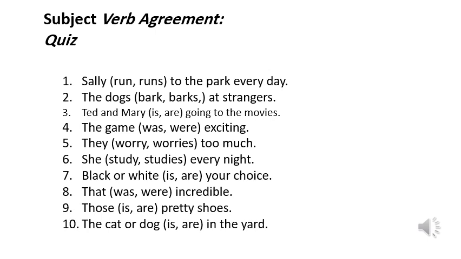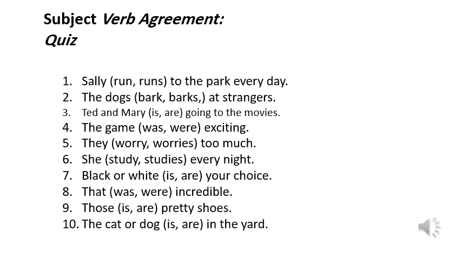Okay, dear students, here is a quiz. Number 1, Sally runs or run to the park every day. Choose the correct answer. Sally is singular, so we add s to the verb.